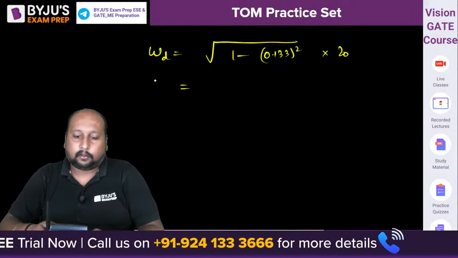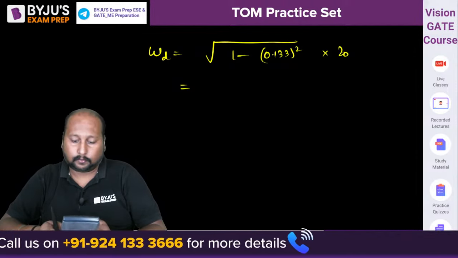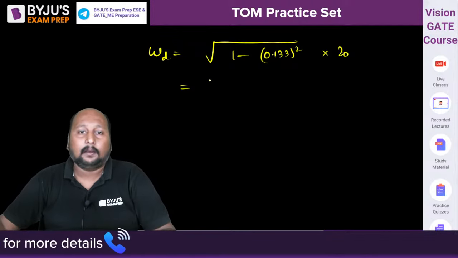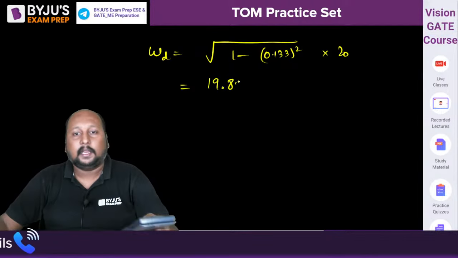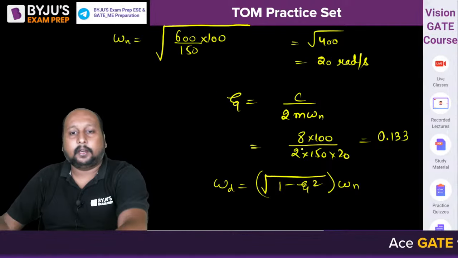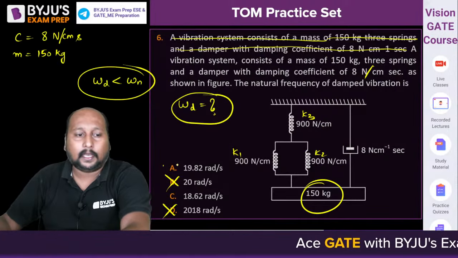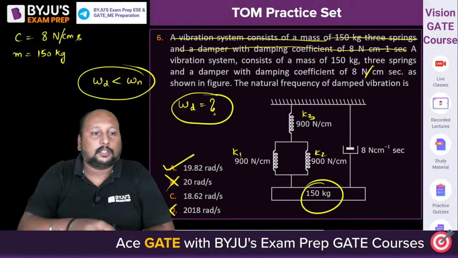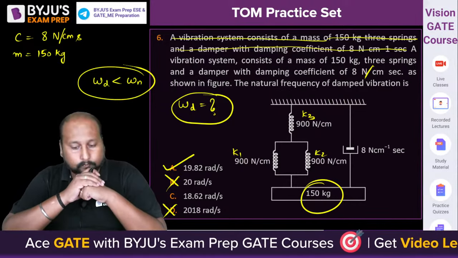Very good Akshay. Whole square, 1 minus answer, under root of this into 20. 19.82 radian per second. So we are getting option A as the correct answer.